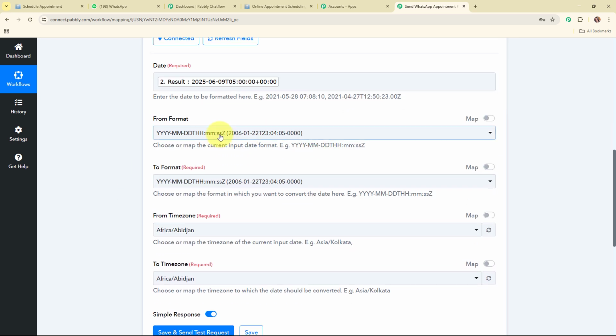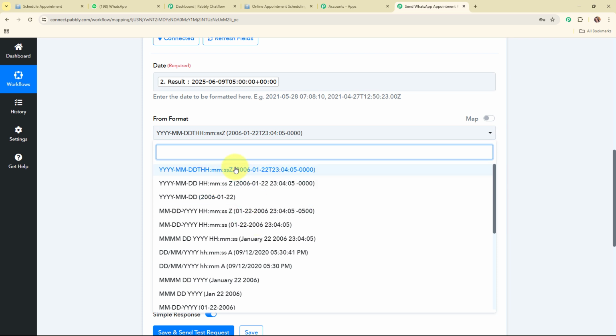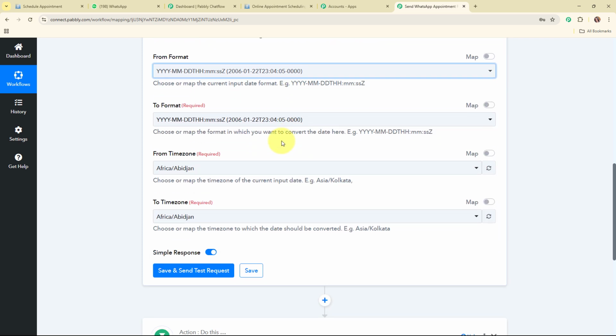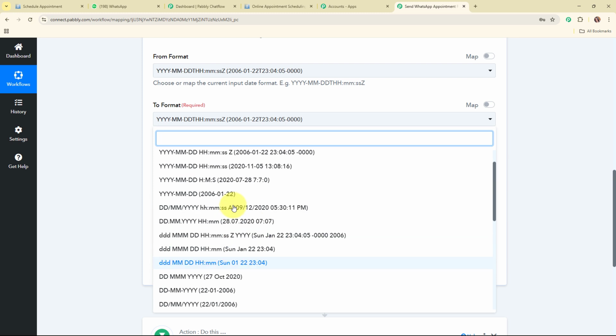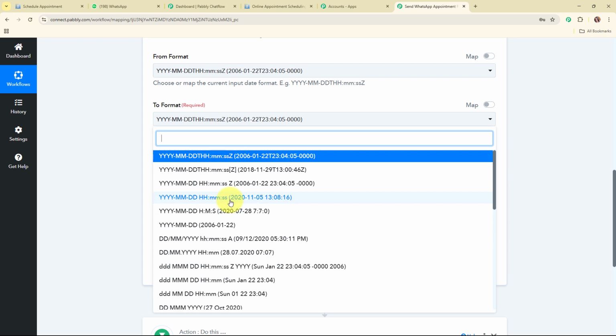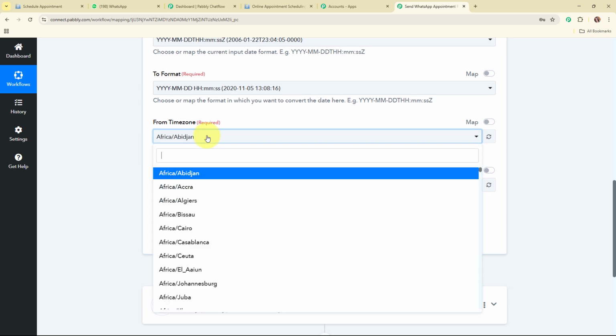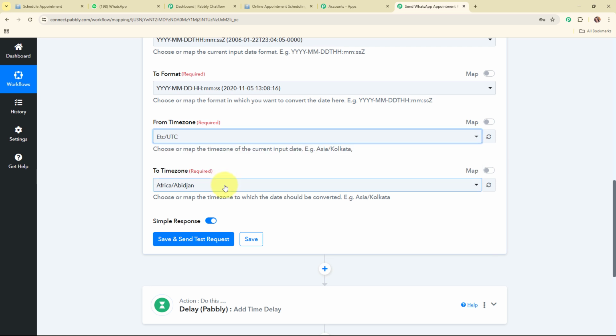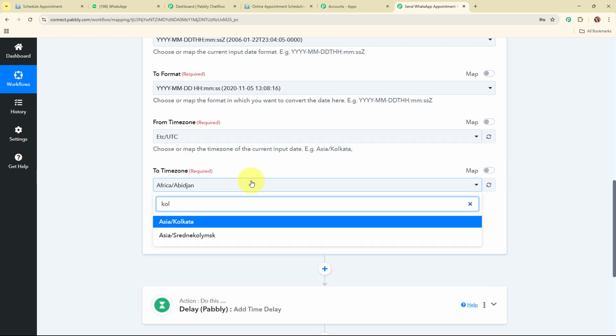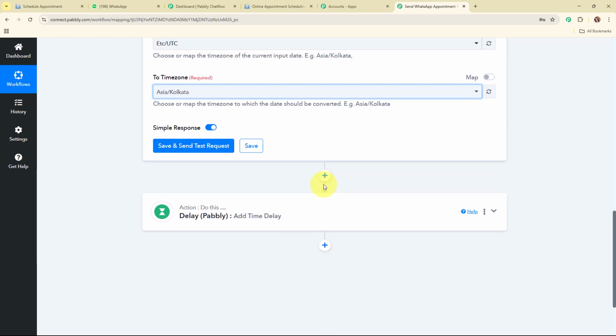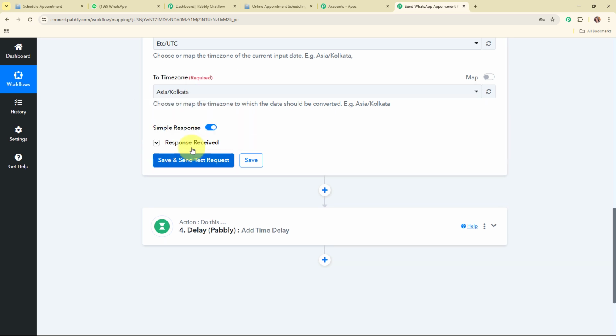Here I'm going to select the from format as the UTC time zone, and I'm going to select the to format as a simple format that is acceptable in our delay step. So this is the to format, and for the from time zone I'm going to select UTC, and for the to time zone I'm going to select Asia Kolkata. Alright, so after selecting all the required details, I'm going to click on save and send test request.